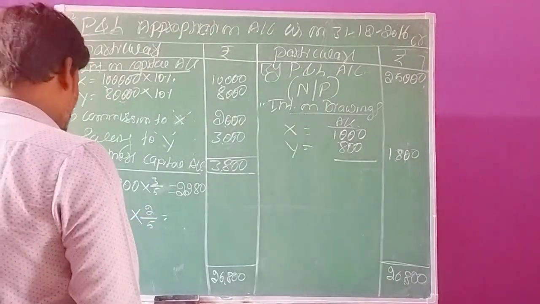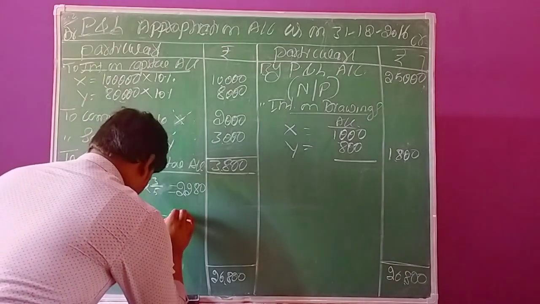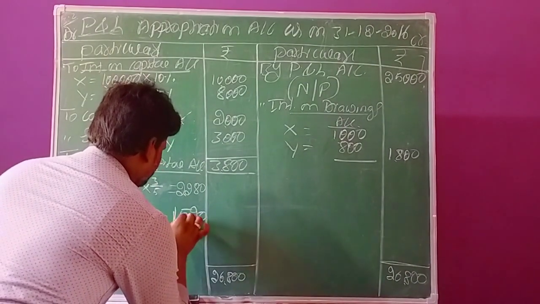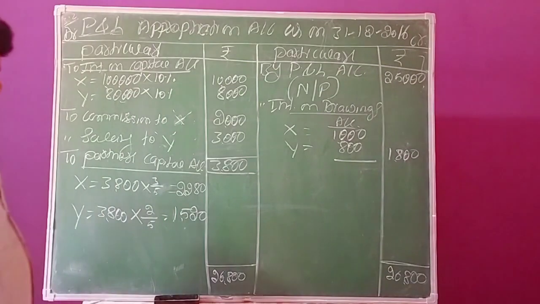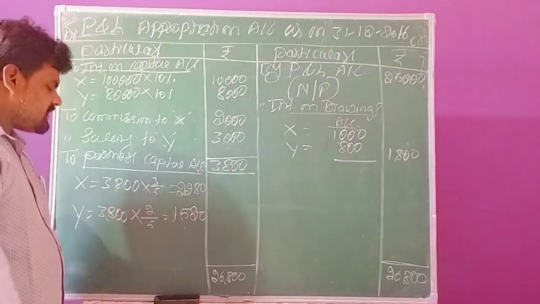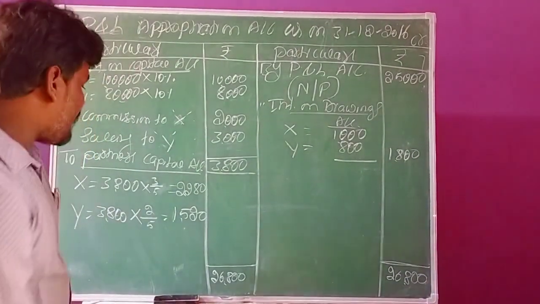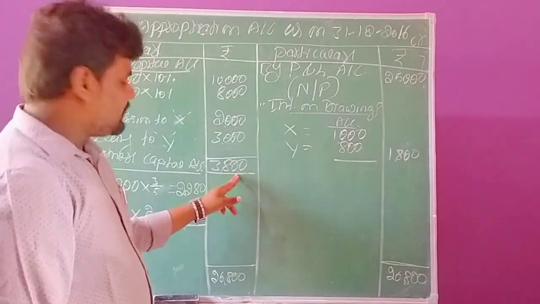So on this ratio you have to calculate 2 divided by 5. 3,800 into 2 divided by 5 means you will get 1,520 rupees. This is the distribution of total profits in the year.